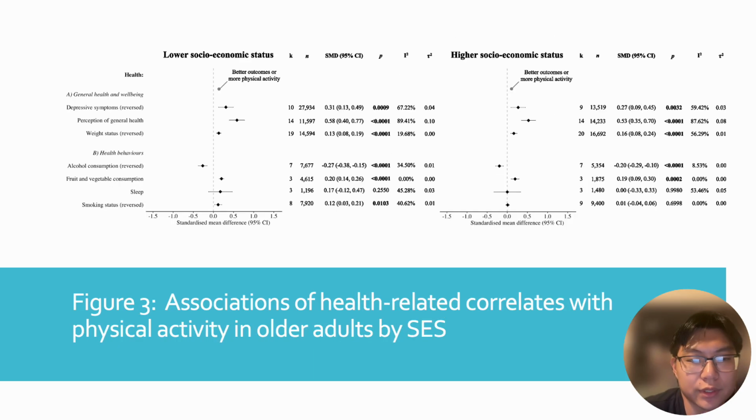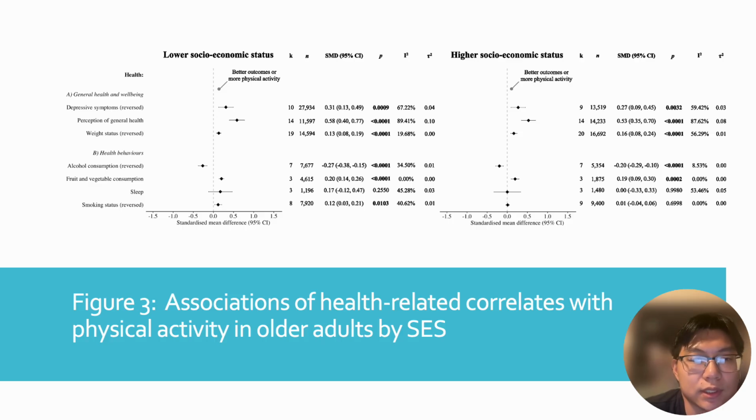Here's another figure, figure 3. It's associations of health-related correlates of physical activity in older adults by socioeconomic statuses. This is basically the benefits of the physical activity. As you can see, also very similar between the two. Depressive symptoms, perception of general health, weight status.